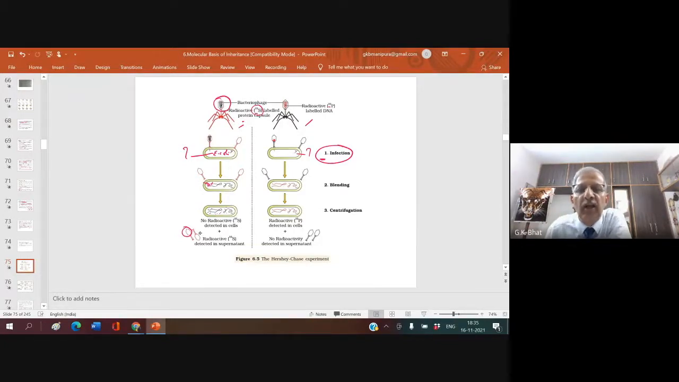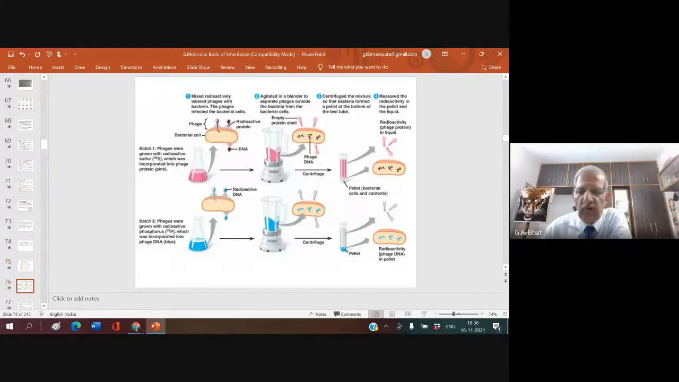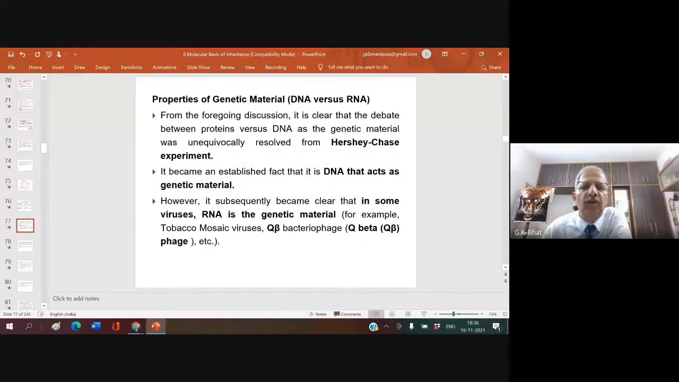But here, after that mixing and centrifugation, they see radioactivity detected in the cell, and the supernatant did not contain radioactive phosphorus. Radioactive phosphorus was not present in the supernatant, but it was found in the DNA. It got incorporated in DNA. But in the sulfur-treated viruses, radioactive sulfur was found in the supernatant, but not found in the DNA or inside the cell. So by this experiment, the same experiment I am showing you, what have they concluded? They concluded that the DNA is the genetic material.